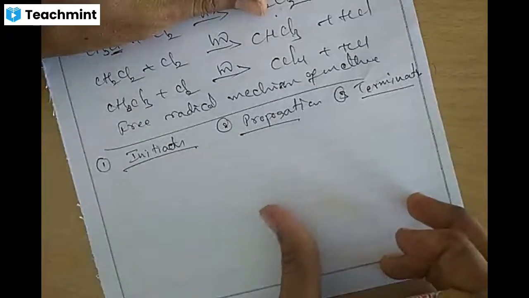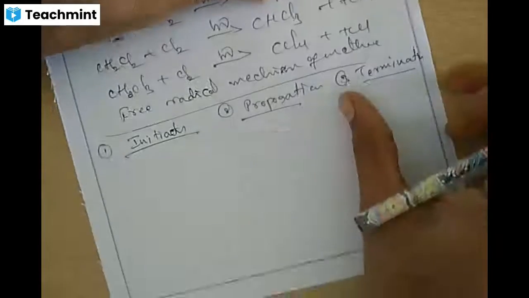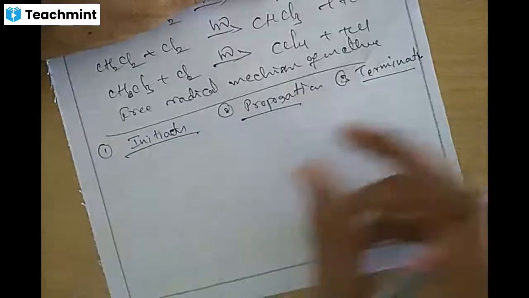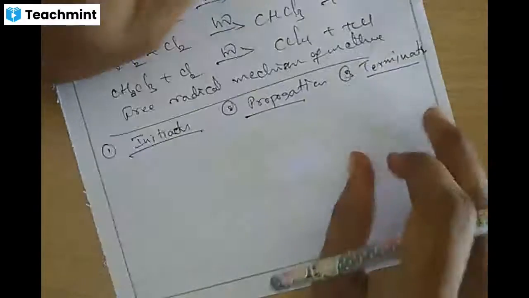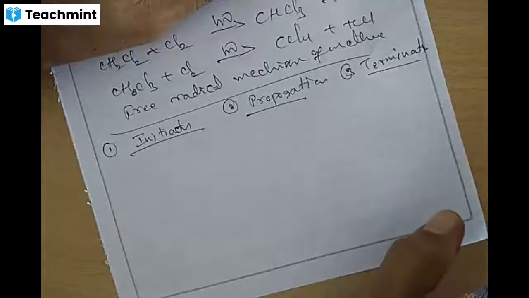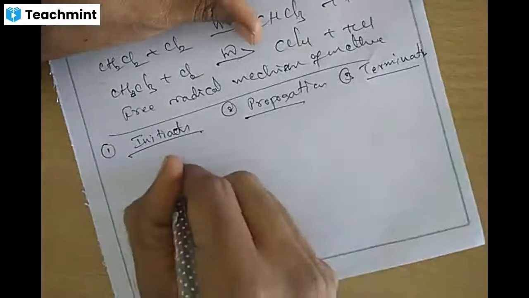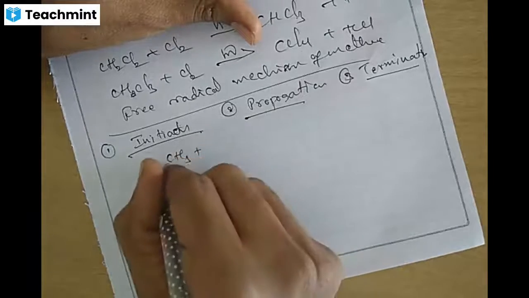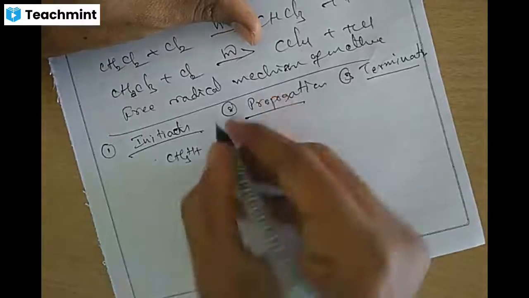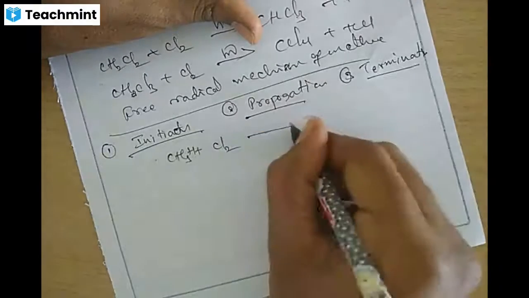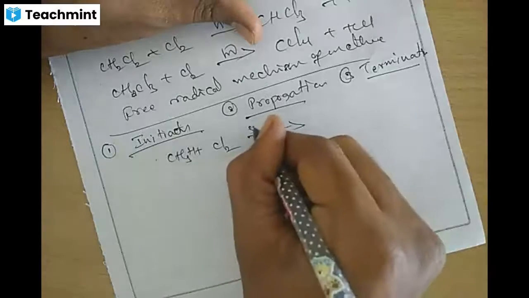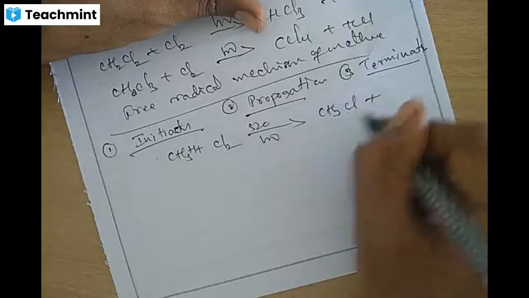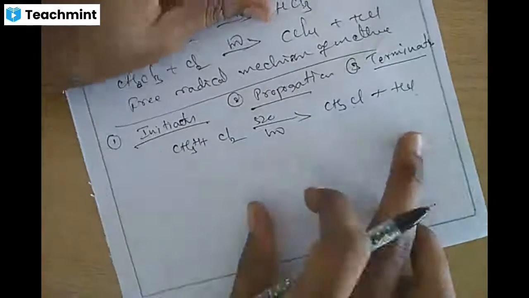It is in the form of a chain: chain initiation, chain propagation, chain termination. Initiation begins the reaction, propagation keeps it continuing, and termination ends it. So the free radical mechanism consists of 3 steps. Methane, CH4, treated with chlorine Cl2 in presence of sunlight, approximately 573 to 773 Kelvin, gives CH3Cl, methyl chloride, and HCl. So how does this begin?